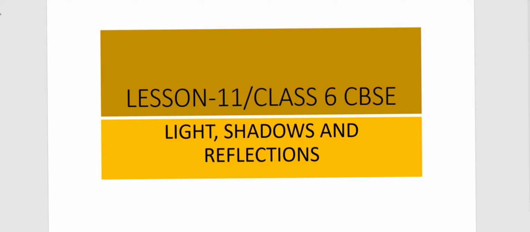Before discussing this lesson, I just wanted to tell you the learning objectives of this lesson, or what you are going to study in this lesson. What is light and its characteristics? Which objects can be termed as sources of light? How to differentiate between opaque, translucent and transparent objects? How are shadows formed? How is an image formed by a plane mirror? Working principle of a pinhole camera? And what is reflection of light? All these things will be covered in this chapter in two parts.